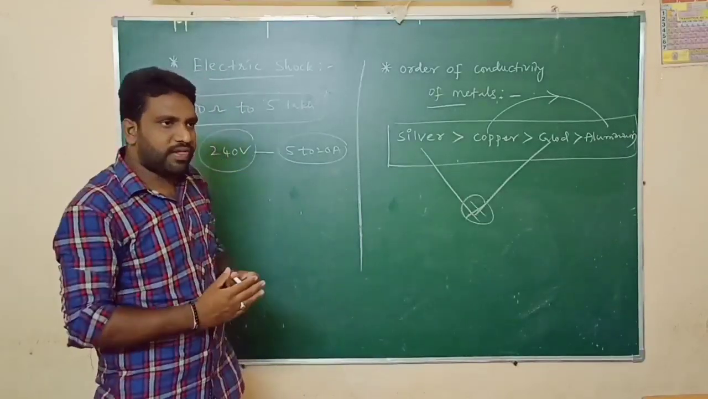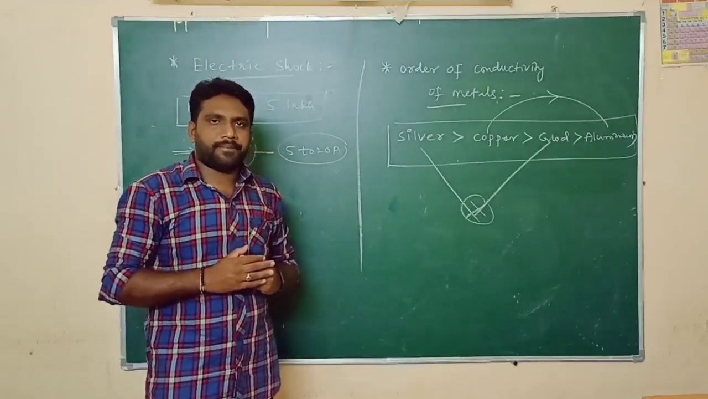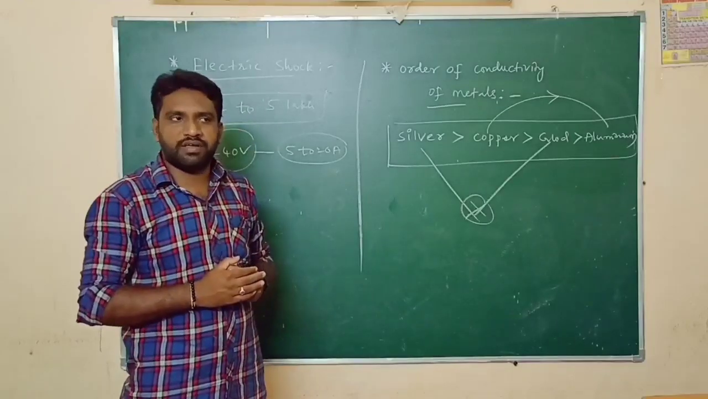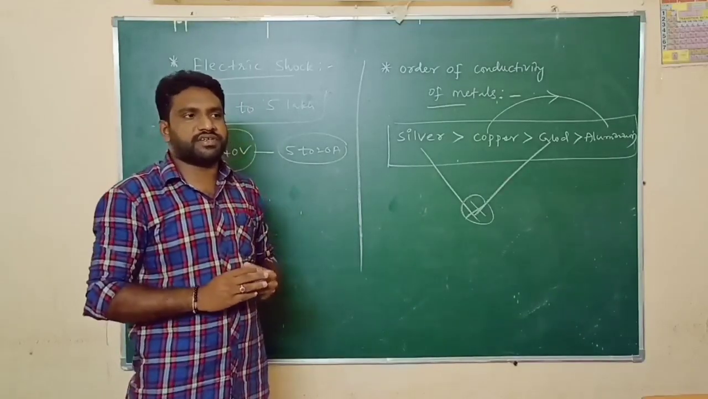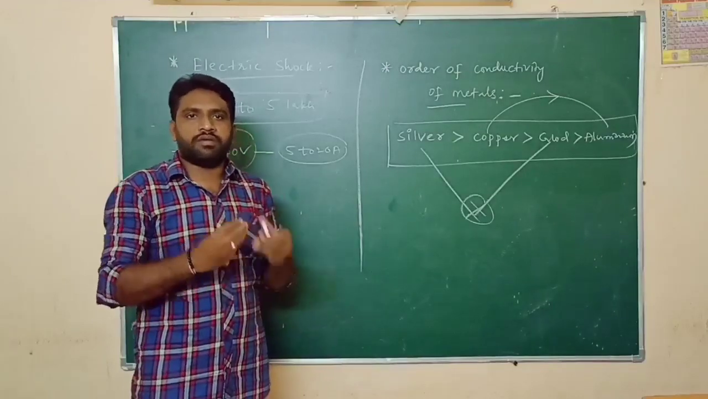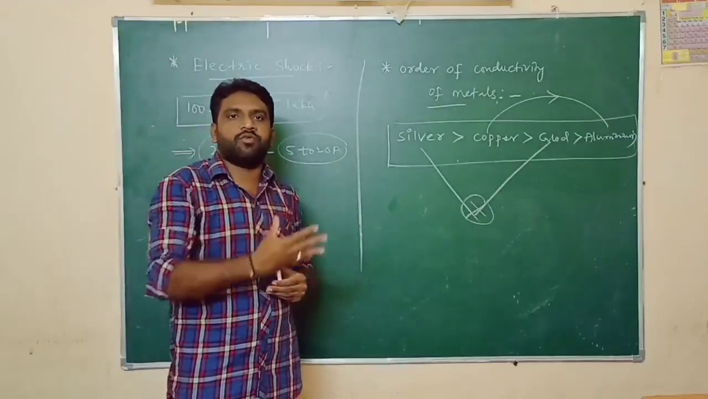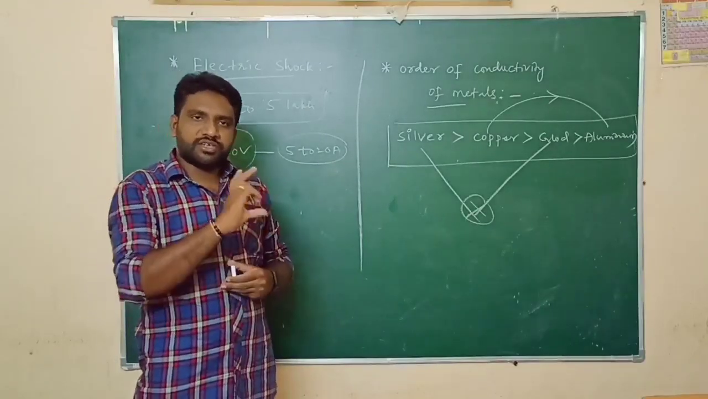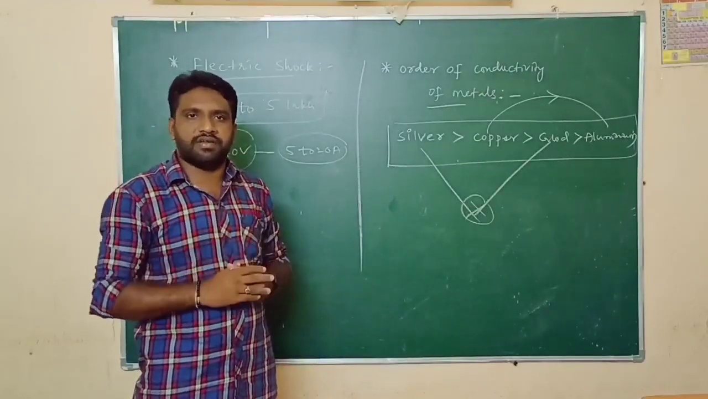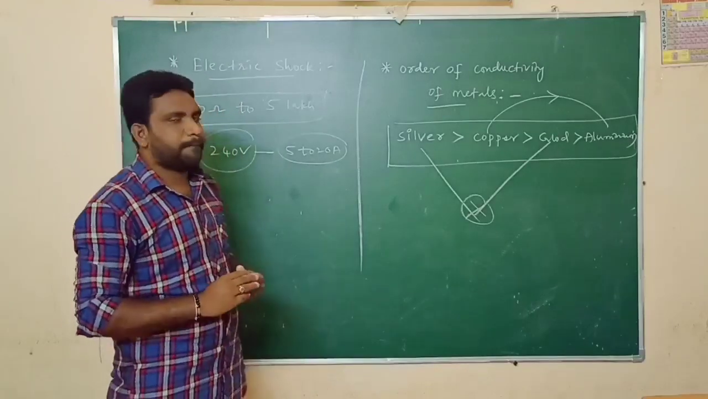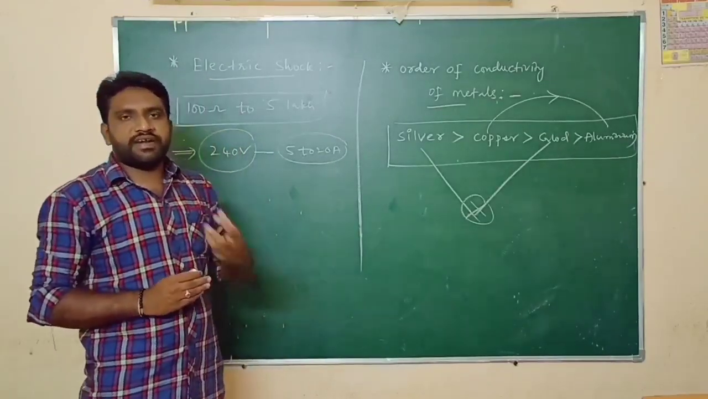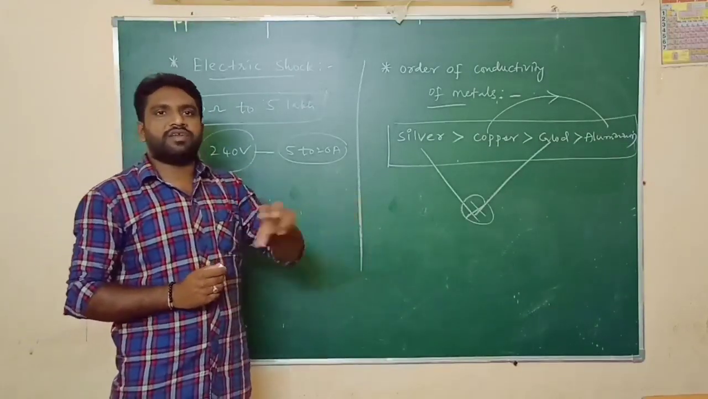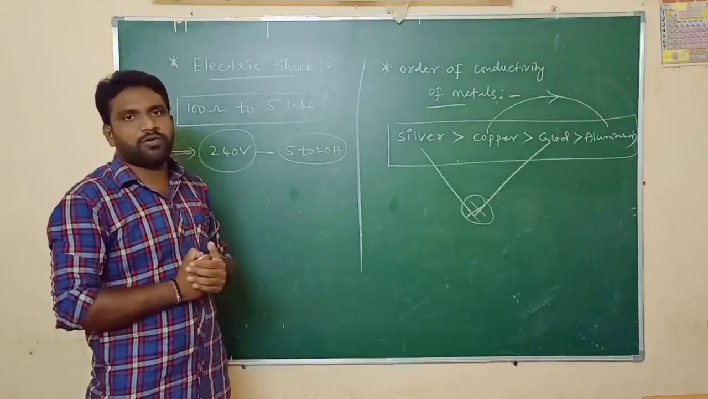So in the same way, when a potential difference is created in our body, one part of our body has more potential and another part has less potential. So it causes a potential difference in our body. Whenever a potential difference is created in our body, immediately, due to the potential difference, the current will flow into our body.